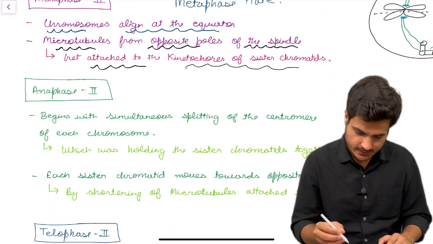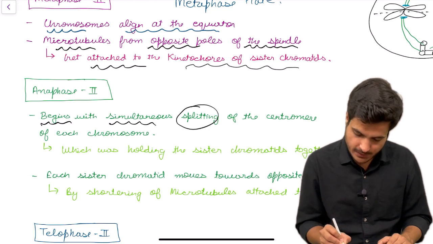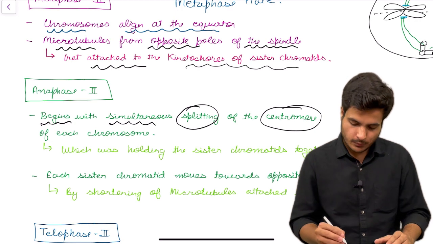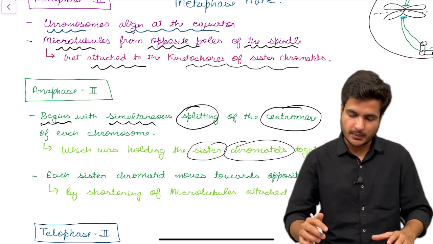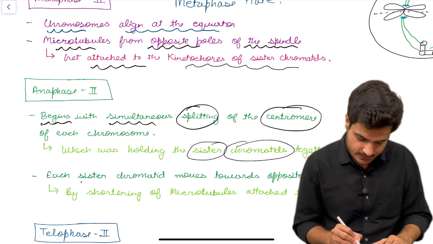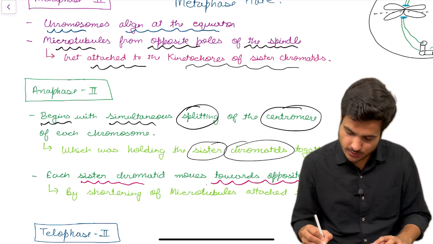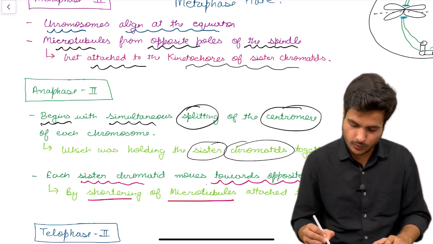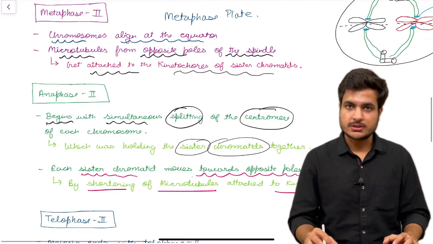Let's discuss what is written. Anaphase 2 begins with simultaneous splitting of the centromere, and once the centromere, which was holding the sister chromatids together, is split, the sister chromatids start moving towards the opposite poles of the cell because of shortening of microtubules which are attached to the kinetochore plate of the sister chromatids.